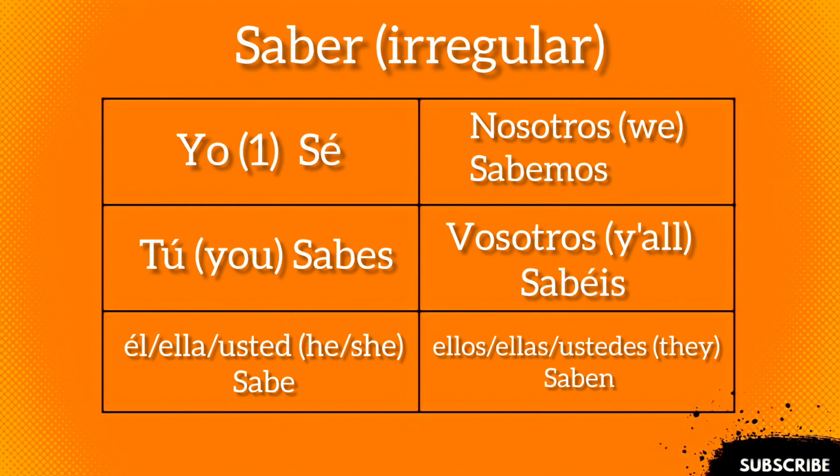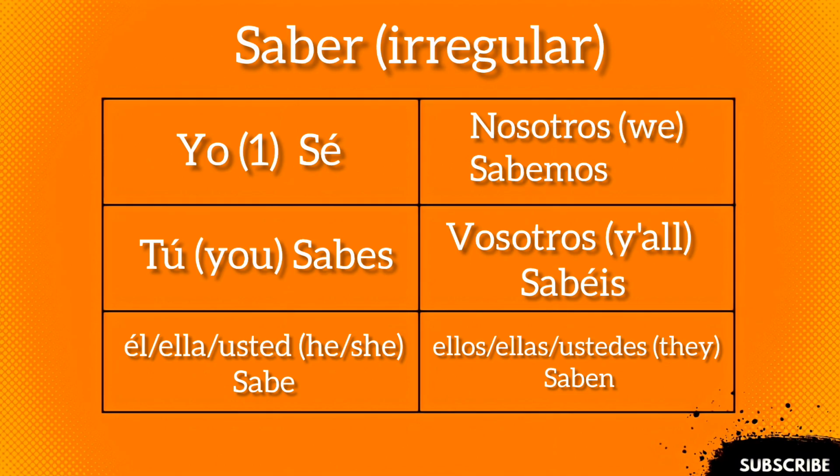Saber. Saber, like dar, is irregular. Yo sé. Tú sabes. Él sabe. Nosotros sabemos. Vosotros sabéis. Ellas saben.